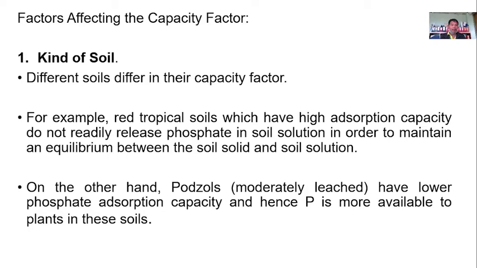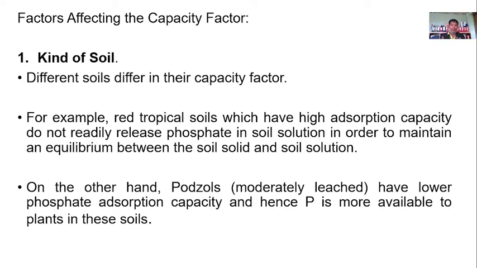So that is what it means, a different kind of soil. Usually red soils are acidic. So when it is acidic, that can also affect the availability of nutrients by the action of elements like iron, which are present in the soil. So to release this in the soil solution, or to maintain the equilibrium between the soil solid and the soil solution... what it means is, the red soil will absorb.